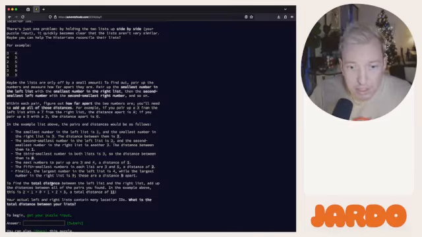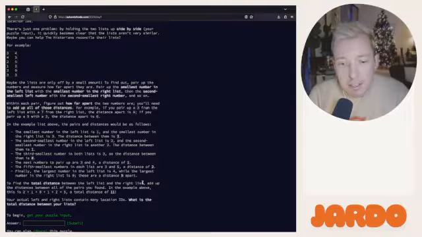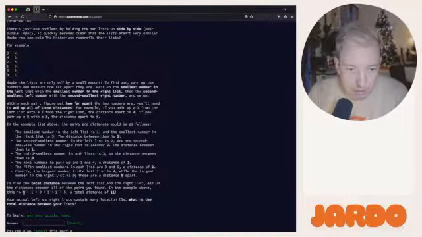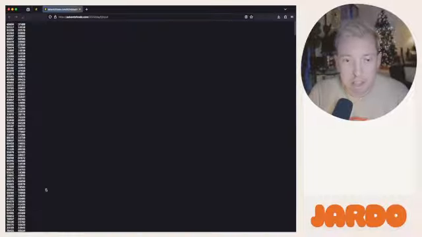To find the total distance between the left list and the right list, add up the distances between all of the pairs you found. In the example above, this is 2 plus 1 plus 0 plus 1 plus 2 plus 5. Total is 11. Your actual left and right lists contain many location IDs. What is the total distance between your lists?